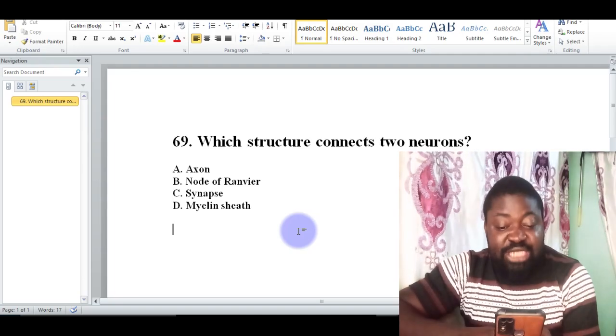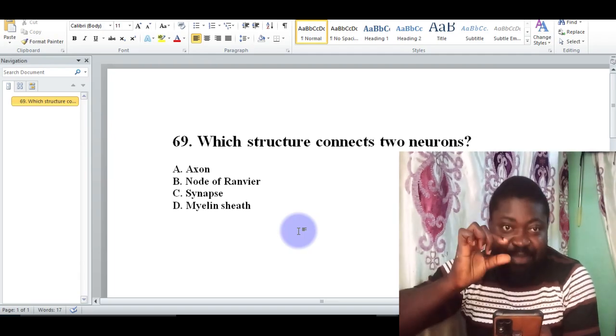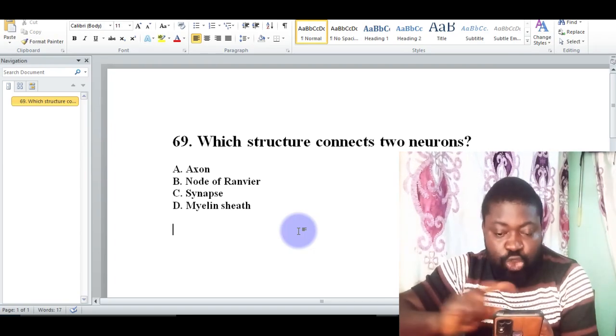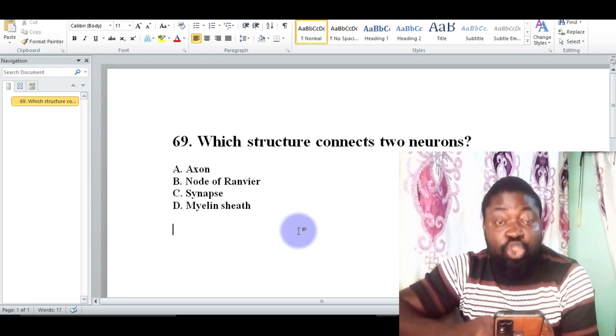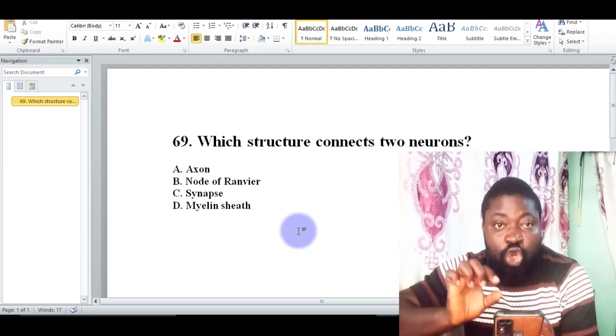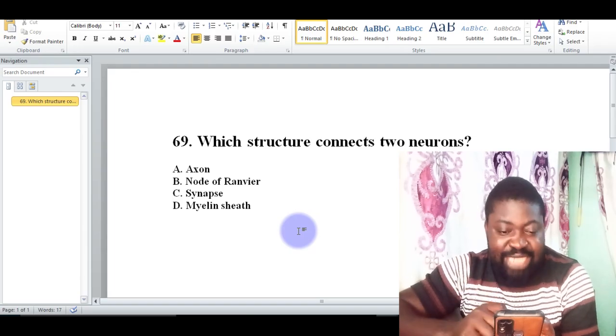And when we talk about the synapse, it is just the junction where neurotransmitters trigger signals between neurons. So we are talking about the synapse, which connects two neurons, that gap that connects two neurons. It is a junction between two neurons, and it helps neurotransmitters transmit signals between neurons at that level. So synapse is the correct answer in terms of the structure that connects two neurons, that gap known as the synapse itself.